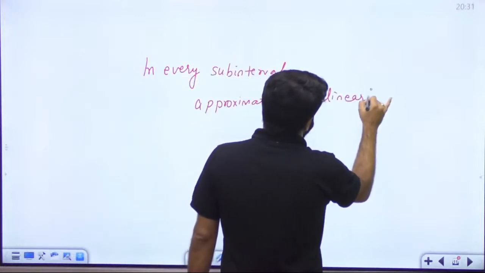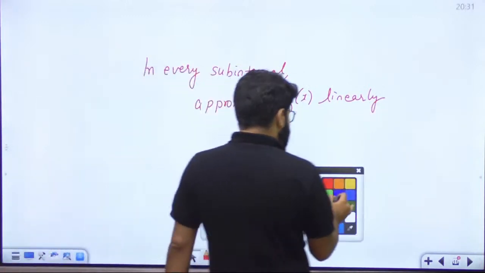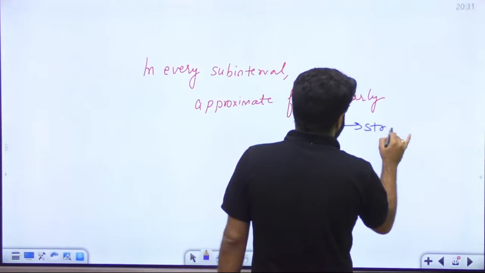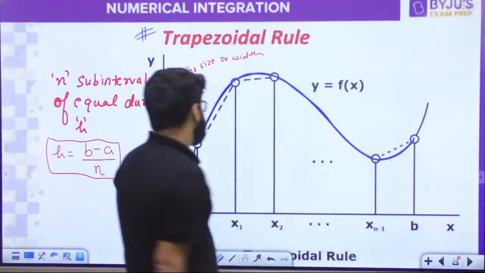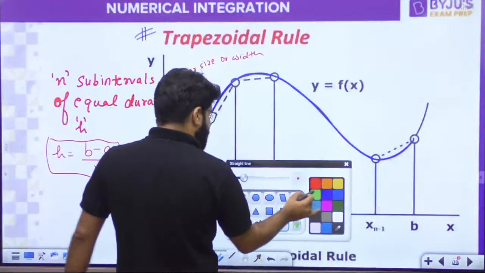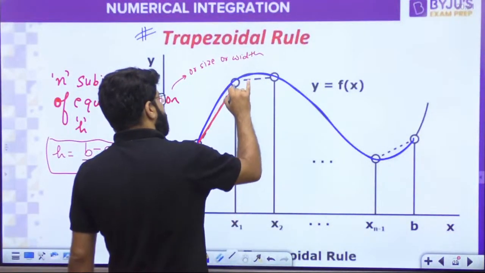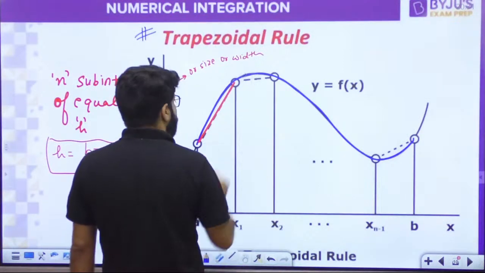I hope everyone understands what linearly means. Linearly means a straight line. Approximate the curve in every interval by a straight line. So, in the first interval, that is a to x1, the function is a straight line. In the second interval, x1 to x2, again the function is a straight line.